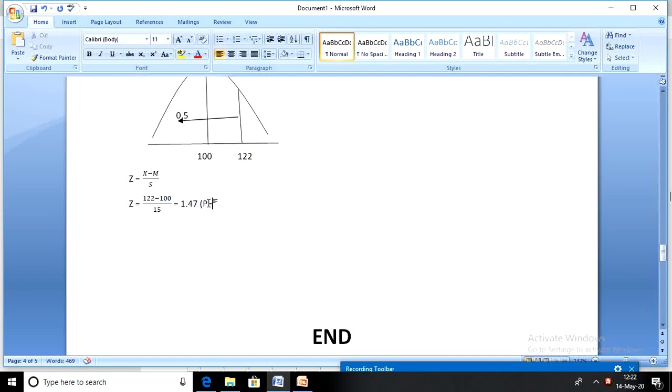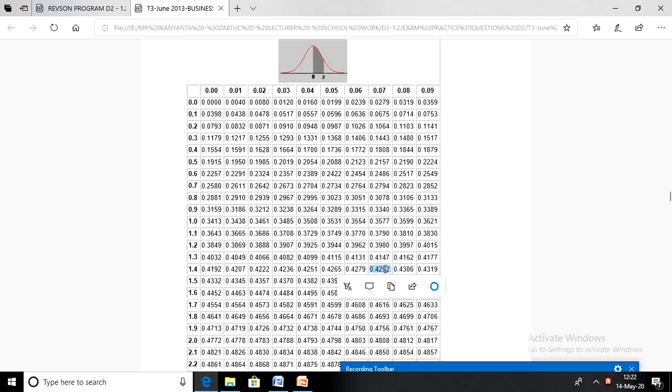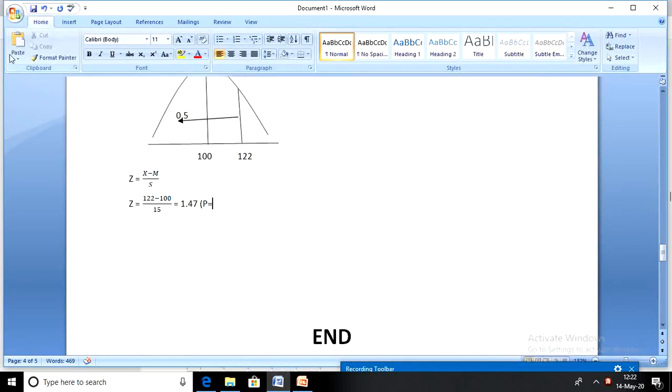And what probability area is attached to the standard score 1.47? We go to row number 1.4, column 0.07. We have our 1.4 there, column 0.07. We pick our value there, that's 0.4292. Okay, so 0.4292 is the area between 100 and 122.